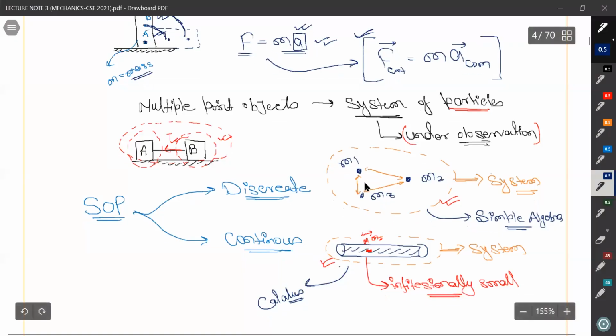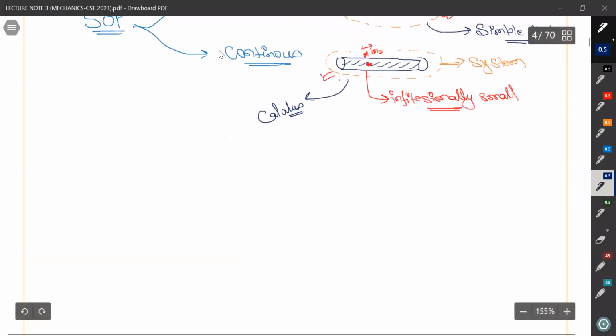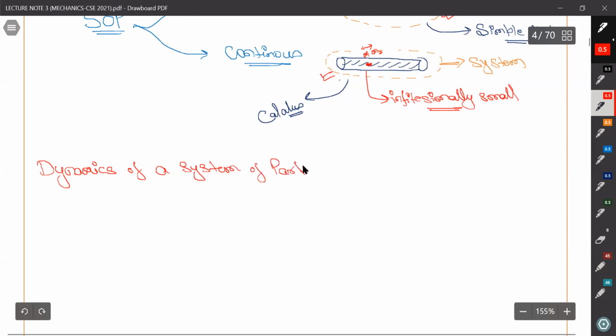Okay, now let's start with the next topic that we have. Let's have a look at the dynamics of a system of particles. So till now we have discussed the dynamics of a single particle. Now we are discussing the dynamics of a system of particles.